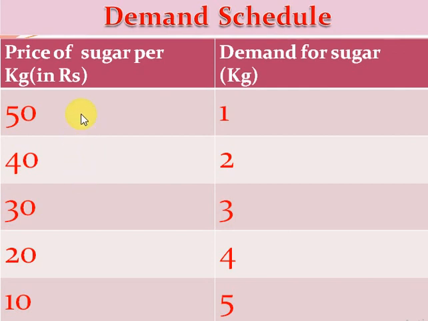You can take your own example, you can change the prices, you can change the quantity here, but you have to keep in mind that whenever you are taking an example, if you are decreasing the price, the demand should increase. If you are decreasing the price of any product, the demand for that product will increase. This was the demand schedule. Next, after the demand schedule, we will see the demand curve.